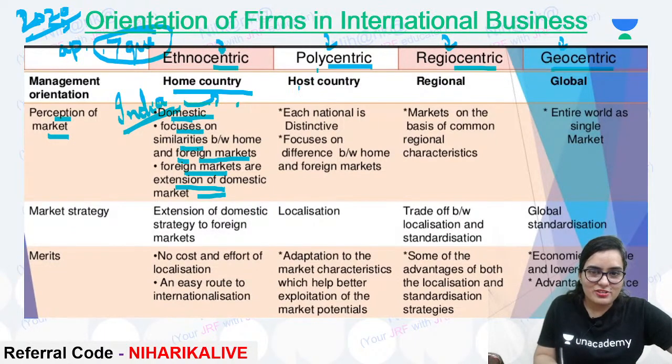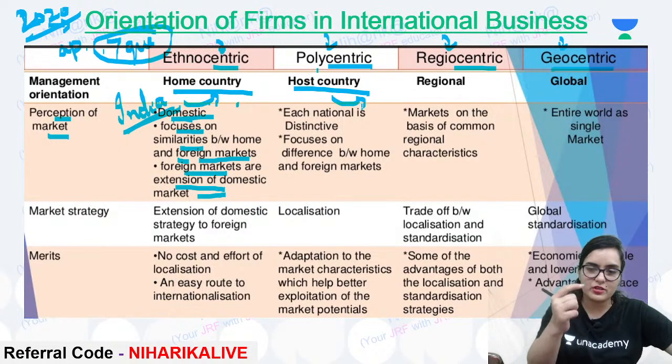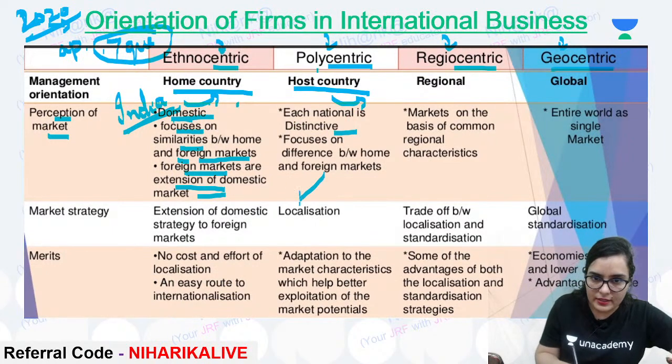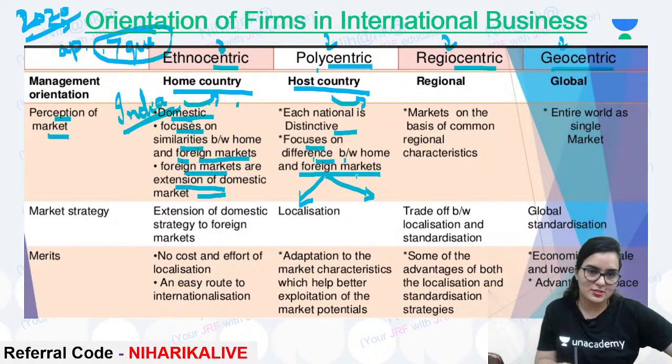Now, polycentric is host oriented. That means production in India is different, and where we are serving, their production is different, so we will manufacture and distribute according to their culture. Here each nation is distinctive. Our Indian manufacturing will be different and the foreign manufacturing will be different. It focuses on the difference between the home and foreign markets. An example is the multinational.